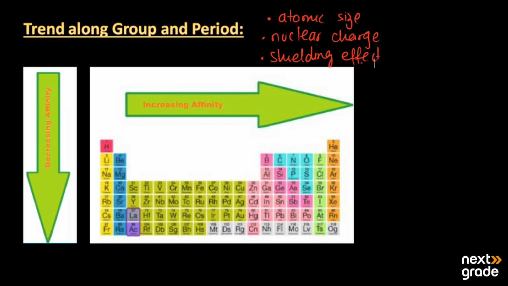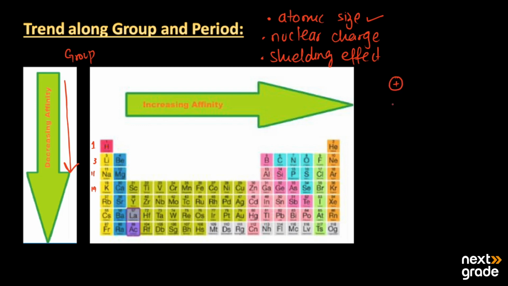So how does atomic size affect it? Basically, when we move from top to bottom in a group, we see that the electron affinity decreases. What is the reason behind this? The atomic number of hydrogen is 1, lithium is 3, sodium is 11 and potassium is 19. So the atomic number increases, in turn the atomic size also increases, and the valence shells go away from the nucleus.